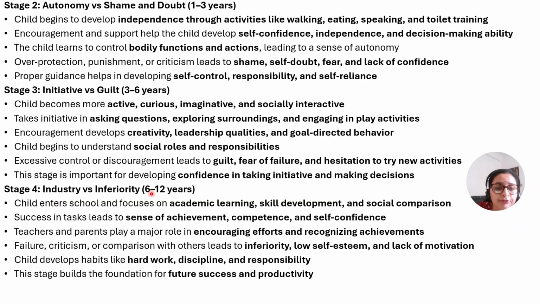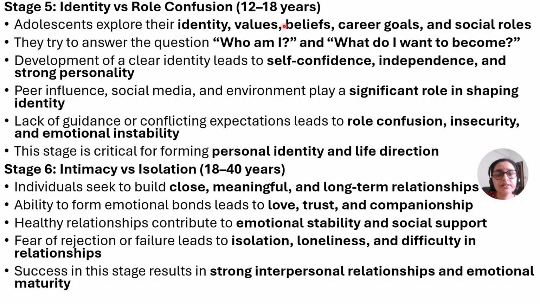Industry versus inferiority. Here, this occurs between 6 to 12 years, that is the school going age. During this age, the basic focus of a child is on academic learning, skill development, and social comparison. Teachers and parents play a major role in encouraging the students' efforts and recognizing the achievements. So appreciation is very important. If teachers and caregivers criticize or compare with others, it will result in low self-esteem and lack of motivation. So the fifth stage is identity versus role confusion.